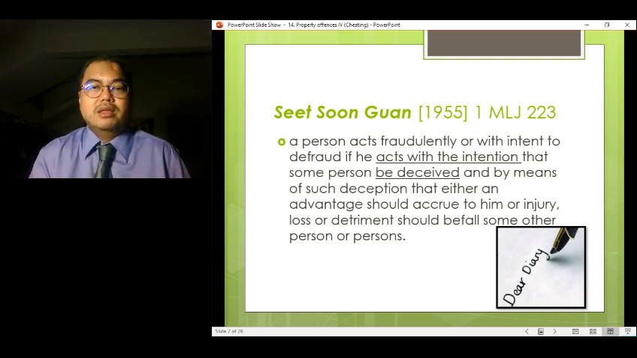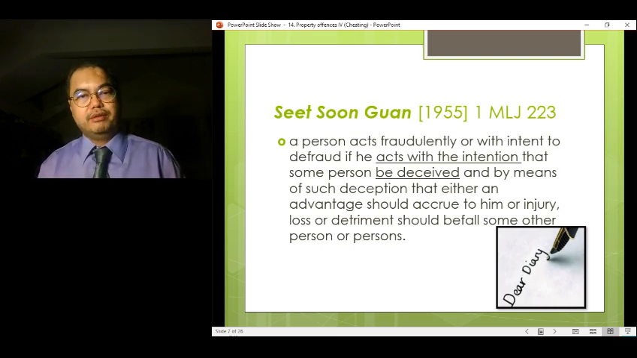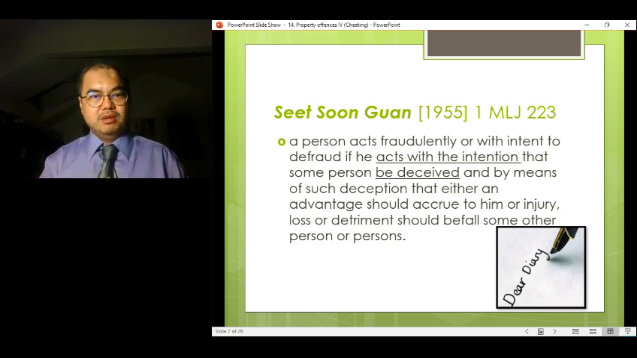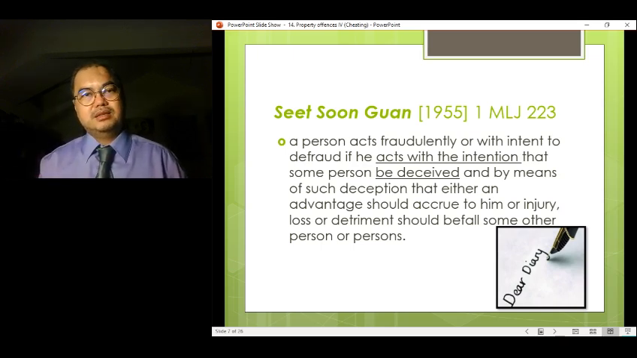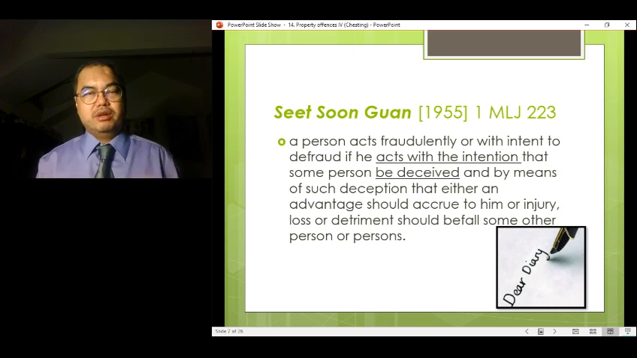And in Sid Sun Guan, the court held that a person acts fraudulently or with intent to defraud if he acts with the intention that some person will be deceived, and by means of that deception, either an advantage should accrue to him or an injury, loss, or detriment should befall some other persons. Okay, so that's basically what acting fraudulently means. You act with the intention that somebody will be deceived so that you get some advantage or that somebody will suffer some detriment.